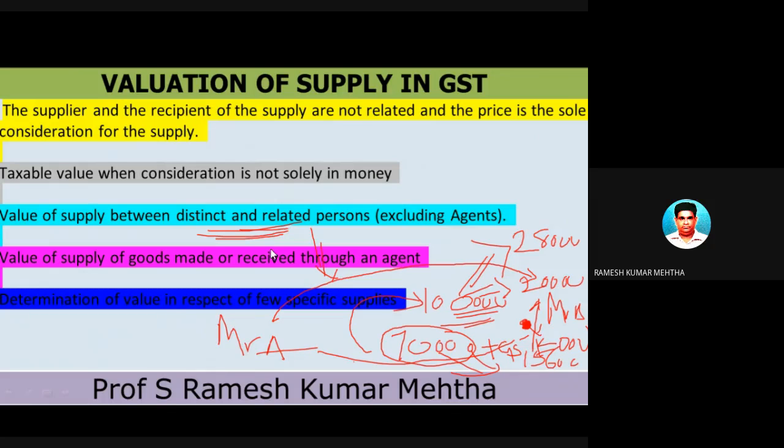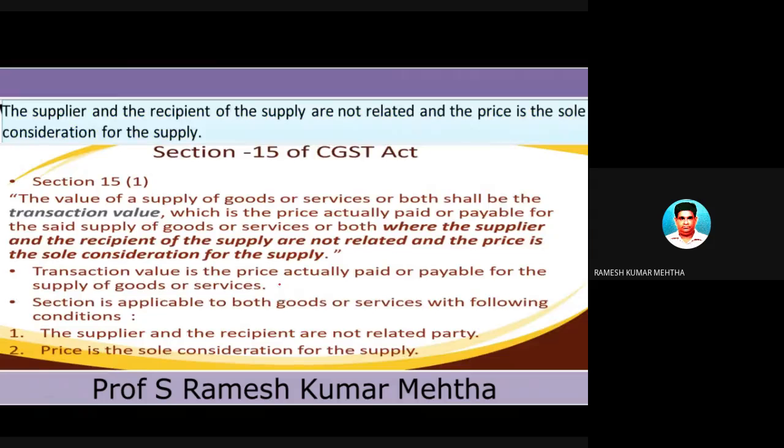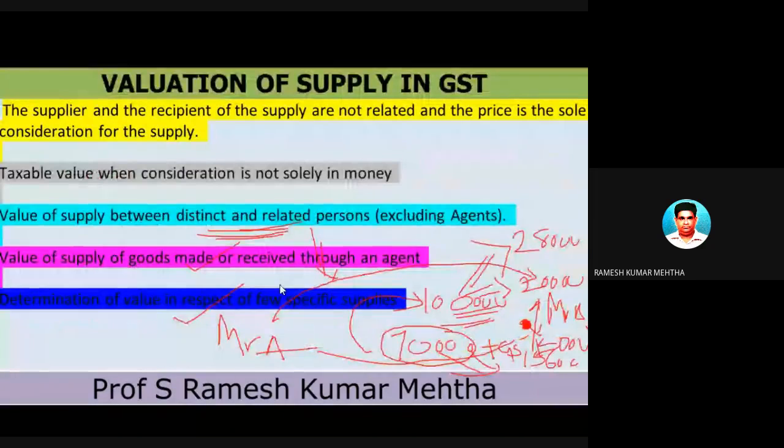Now, the fourth one we'll take up when we take up a numerical problem, and in the last case also we are going to find out what the rules and regulations are. So let's talk about the first case. What is the first case? Please remember, these are the main headings. These five main headings you have to remember.